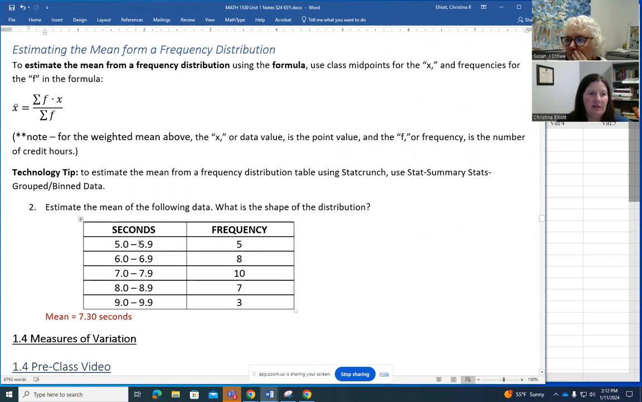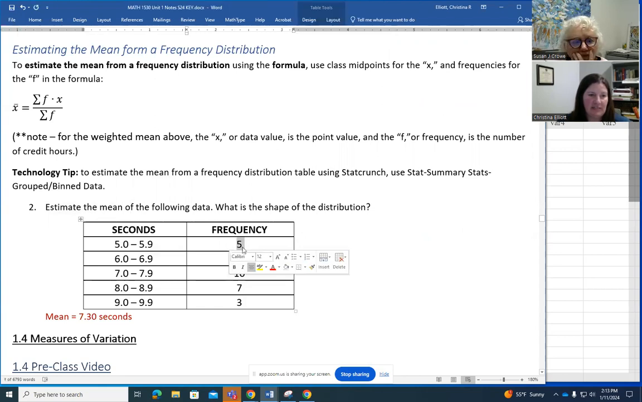We're assuming that all 5 of those frequencies are at the class midpoint, 5.45. But we don't know. All 5 of them could have been 5.0 or 5.9, but we just have to assume that they were right in the middle at 5.45.